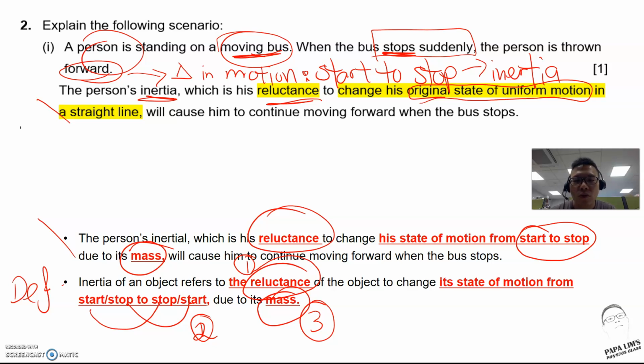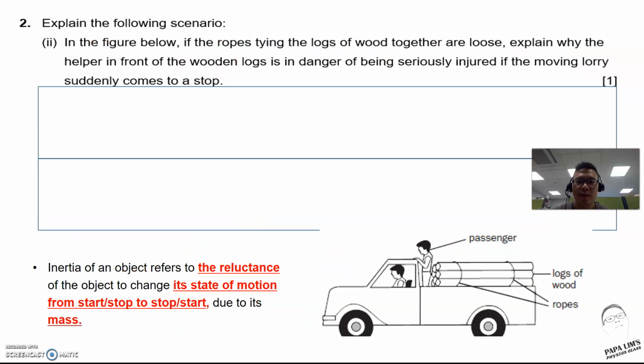The use of keywords will be important in these situations. I repeat again, both answers show good understanding of inertia, but the second answer uses keywords which are relevant to the marking. I do hope students will realize that keywords are one of the essential things in the exam.